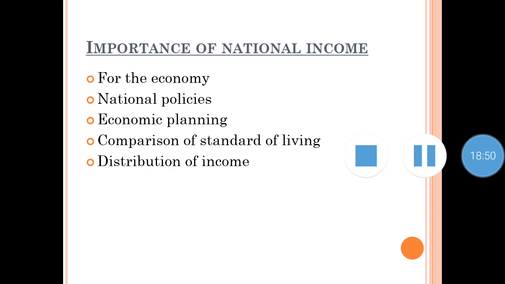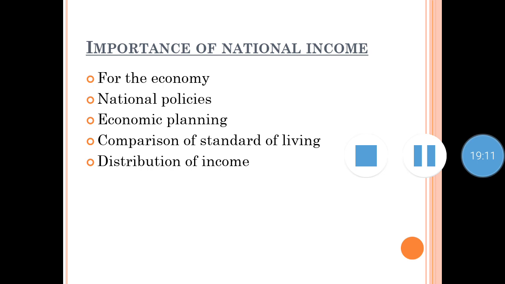Then second is national policies. The government needs to frame different policies for the growth of a country, and these policies can be formed only if the government knows how much money it has. So these figures enable us to know the direction in which industrial output, investment and saving etc. change.